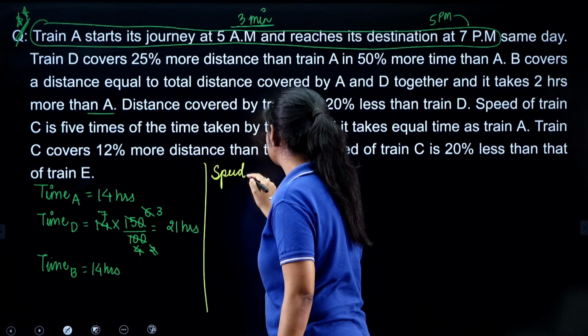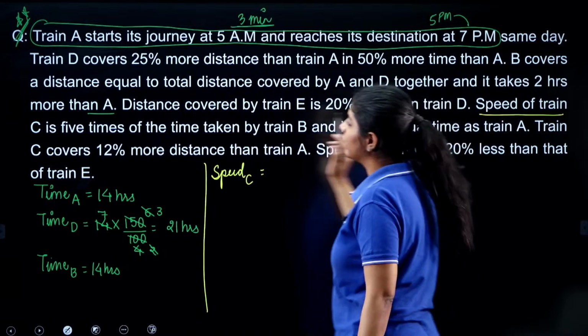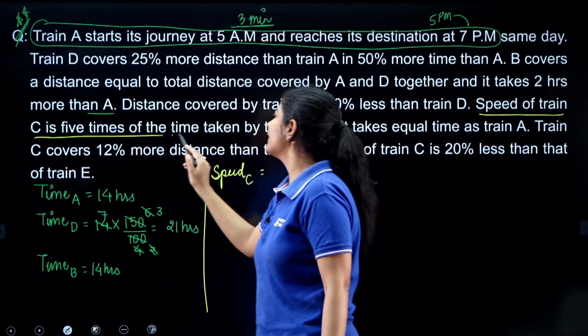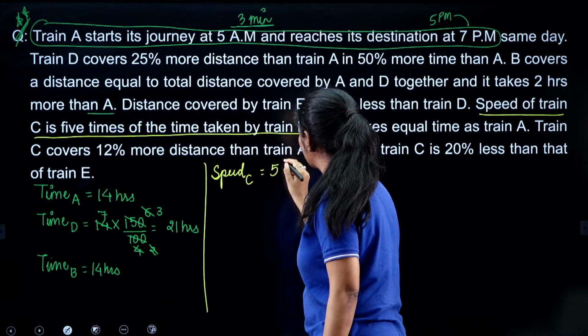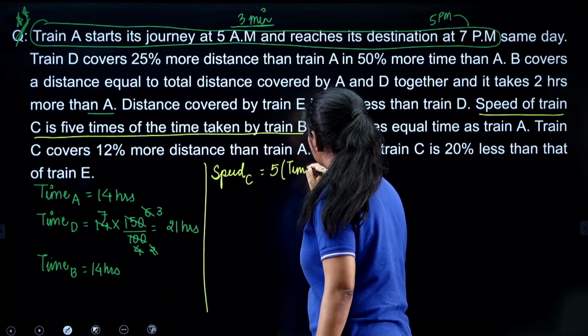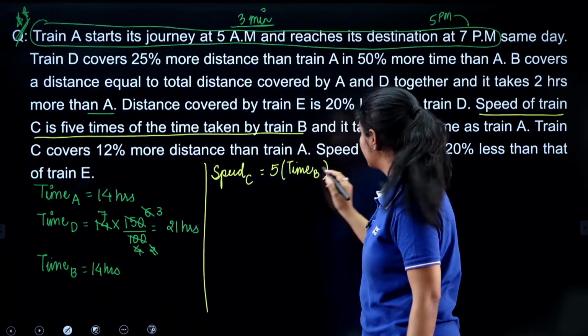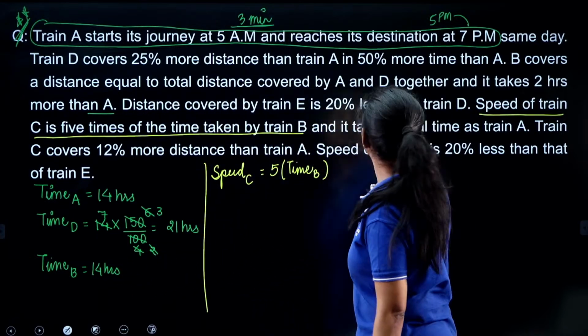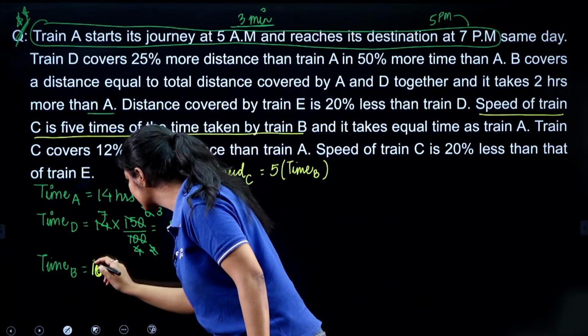The speed of train C, it is given that the speed of train C is 5 times the speed of train B. Taking the time taken by B, it is 2 hours more than 14, that means this is 16 hours.